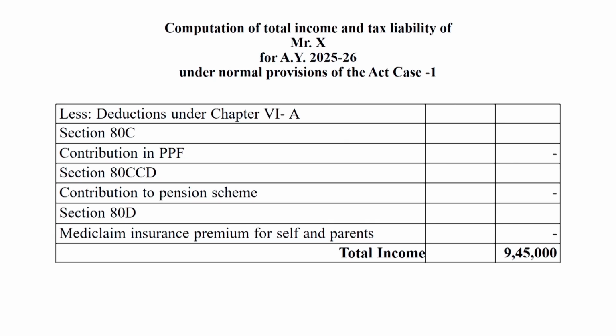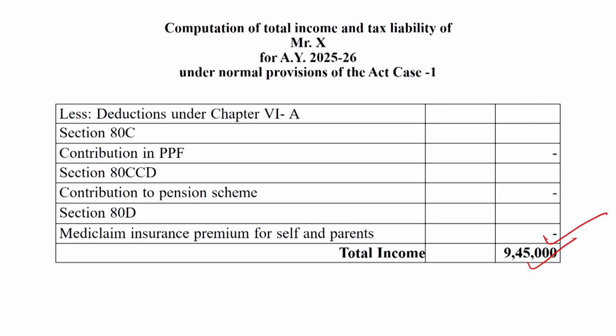These are not taken at all, because these deductions are not taken at the time of computation of total income under the default tax regime, the new tax regime. So as shown in this slide, no deductions under Chapter 6A have been taken. So total income will be rupees 9,45,000.